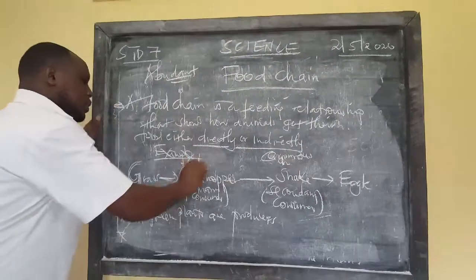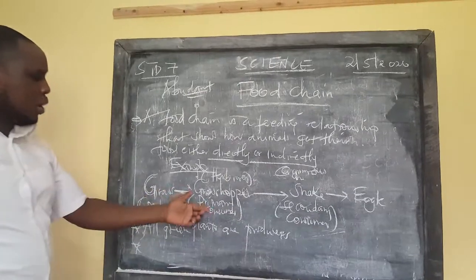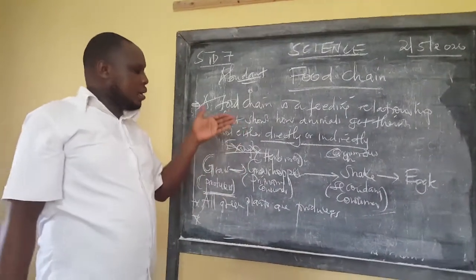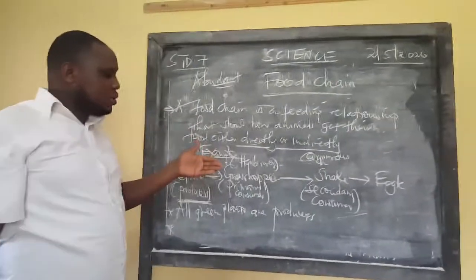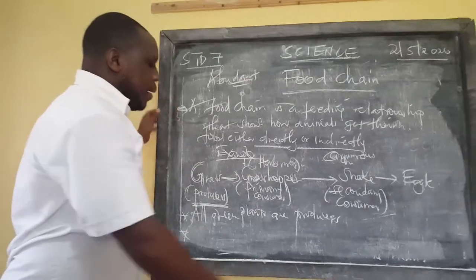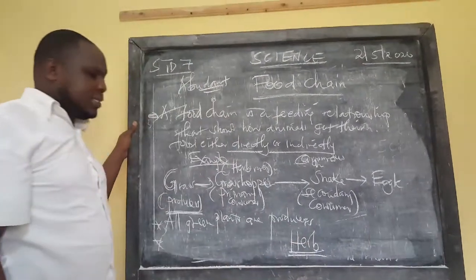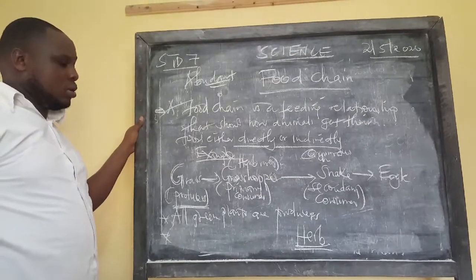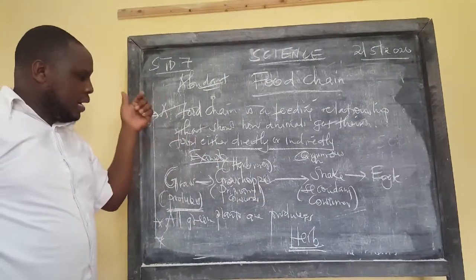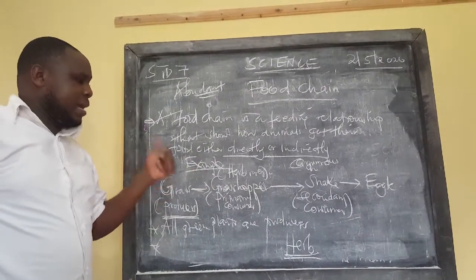These are herbivores, just to mention. So, herbivores, what are herbivores? Herbivores are those animals that feed on plants. From the word herb. Herb means plants. So these herbivores feed directly on grass or green plants.